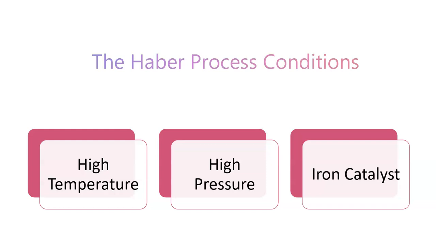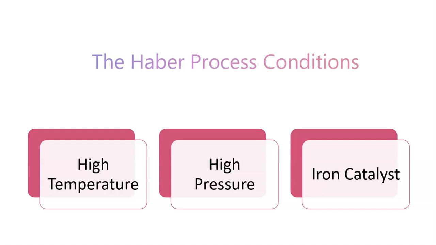The catalyst is typically enhanced with several promoters to improve its efficiency and durability, such as potassium and aluminum oxides. These promoters increase the catalyst's surface area and prevent it from becoming poisoned by impurities and consumed in the reaction. It provides an alternative reaction pathway with a significantly lower activation energy compared to the reaction proceeding without a catalyst.